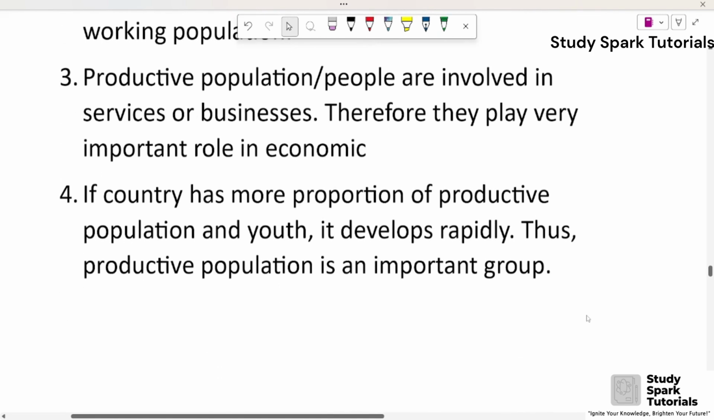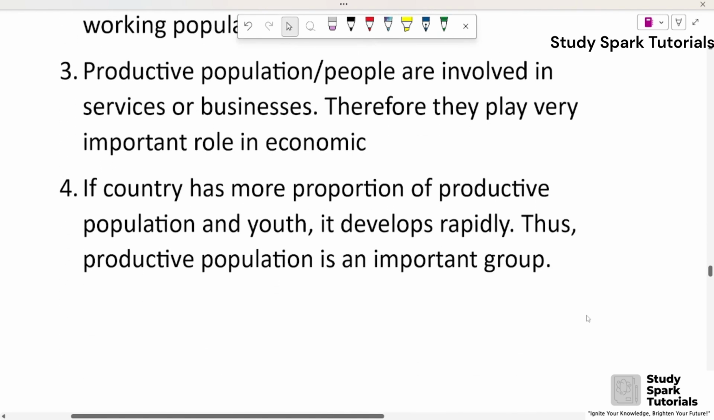Third, productive population people are involved in services or businesses, therefore they play a very important role in the economy. Fourth, if a country has more productive population and youth, it develops rapidly. Thus, productive population is an important group.